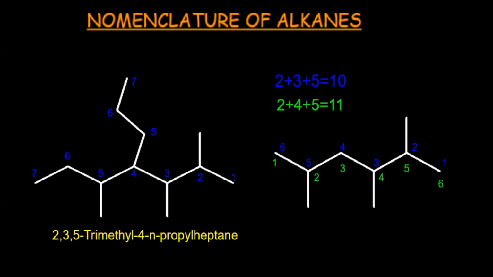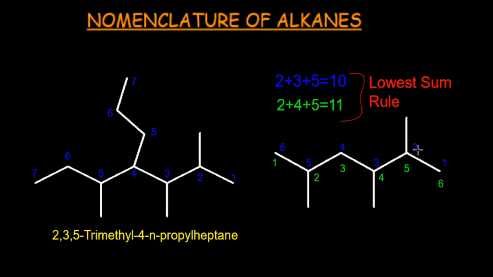So when substituents are present at equal positions on either side of the heading part, that numbering would be selected which gives the lowest sum. So blue colored numbering would be preferred over green colored numbering, right? So this rule is called the lowest sum rule.